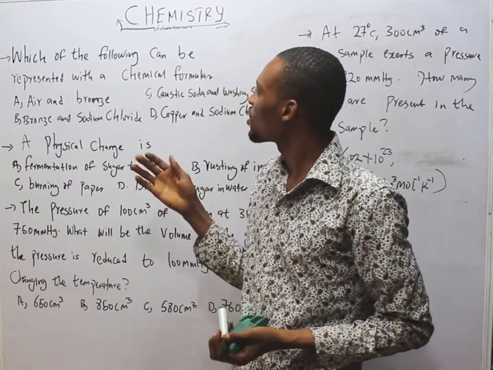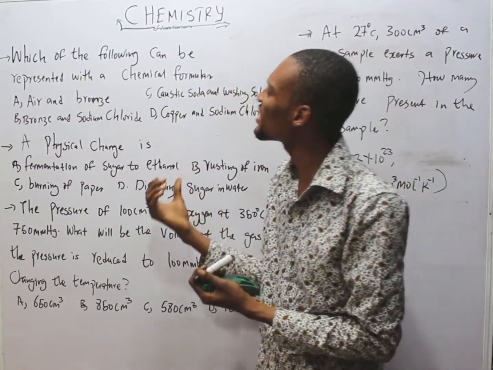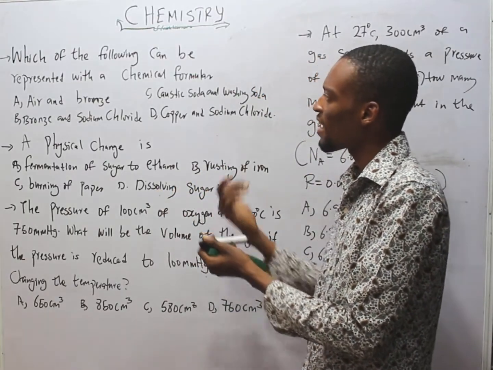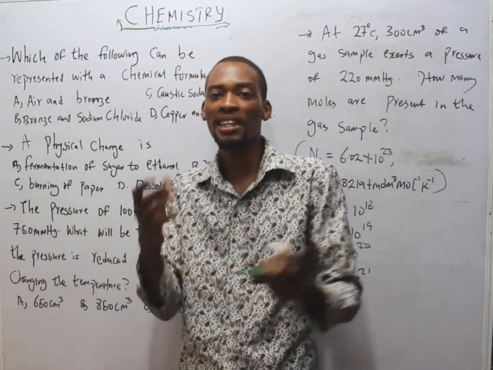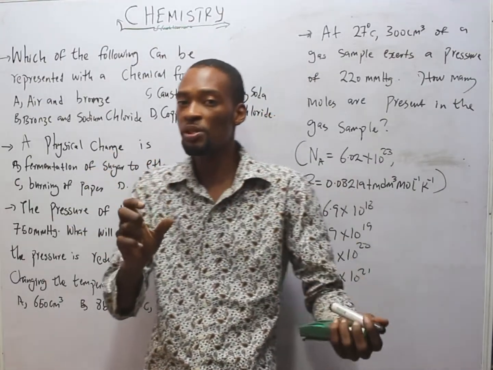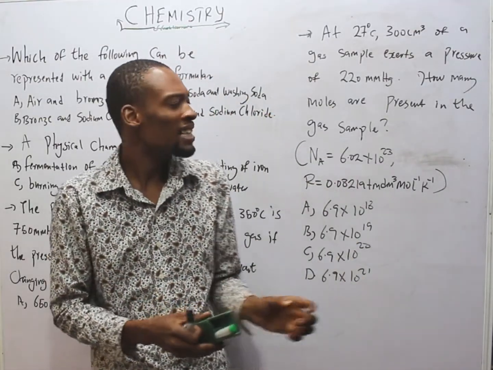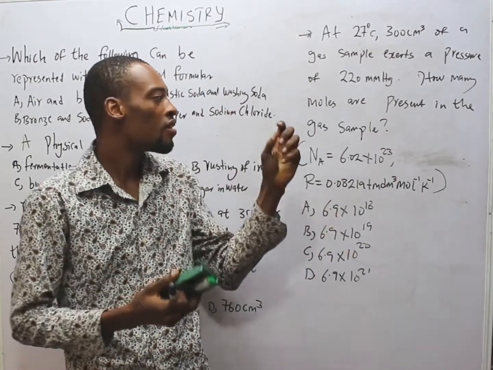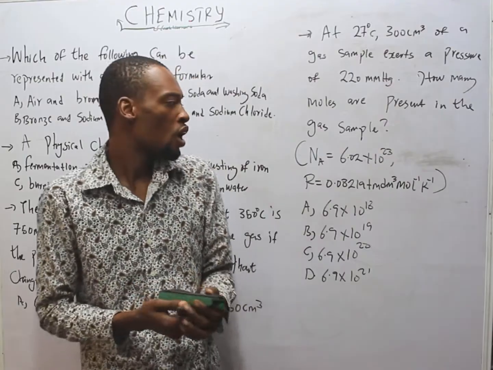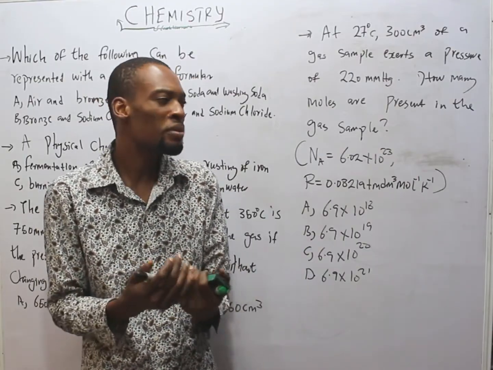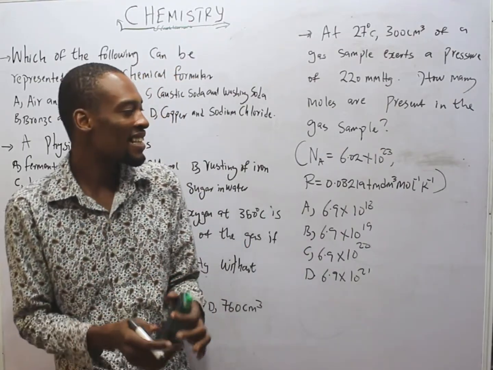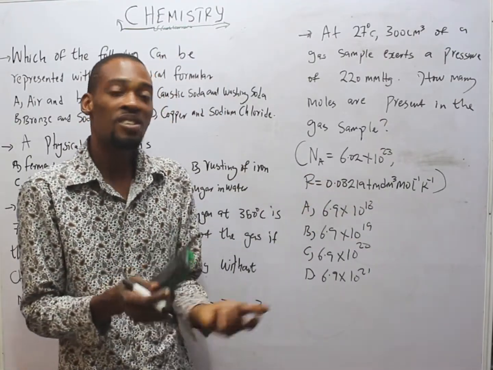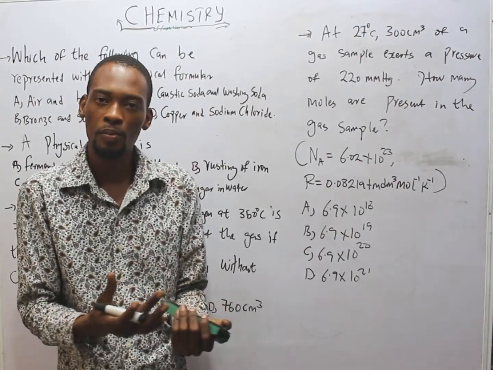This says, which of the following can be represented with a chemical formula? I explained that a substance can either be an element, compound, or mixture. I also explained that elements are represented with symbols. I listed the first 20 elements. Meanwhile, compounds are represented with formulas, where I said sodium chloride is NaCl, hydrogen chloride is HCl.